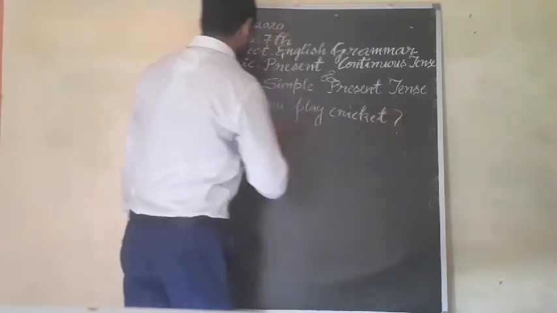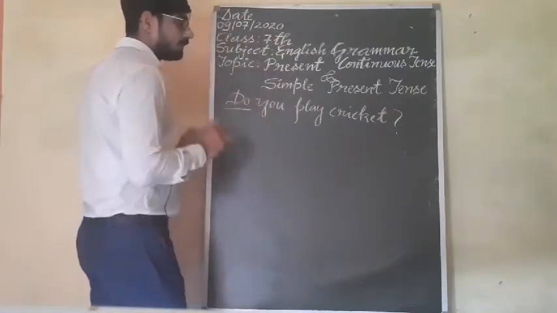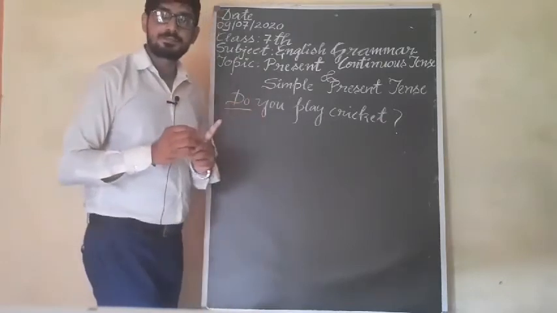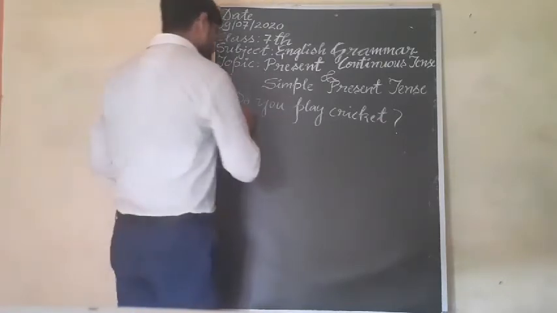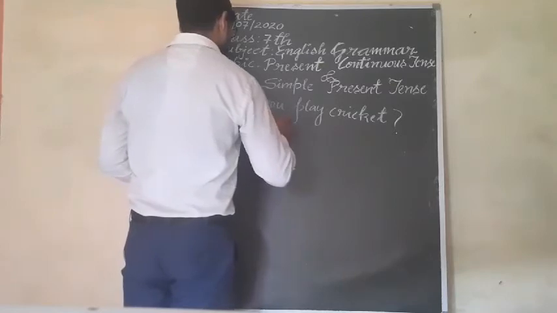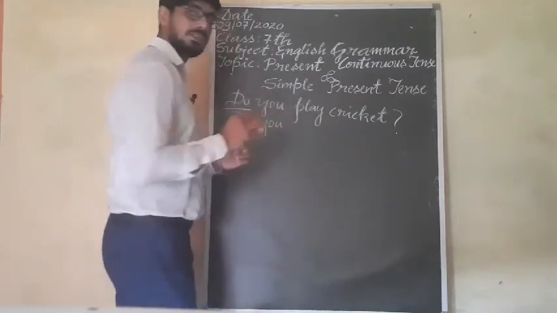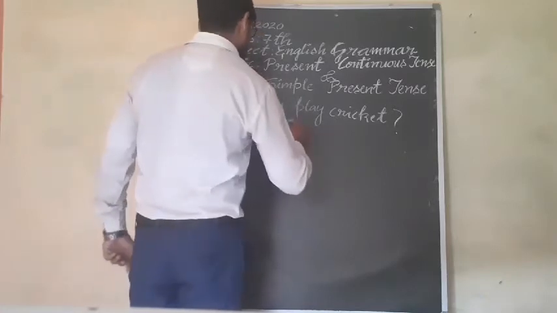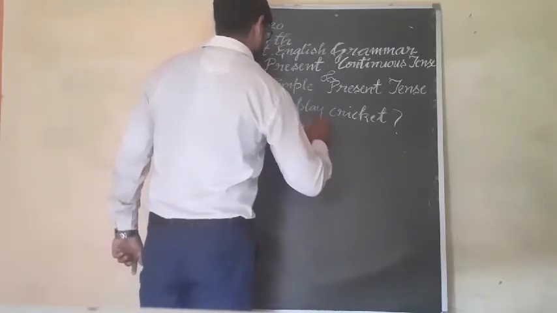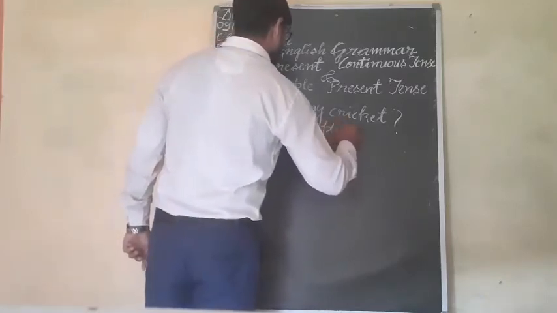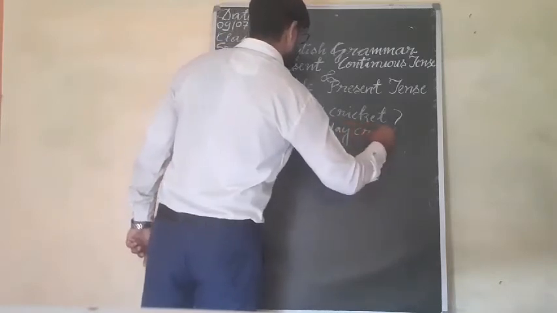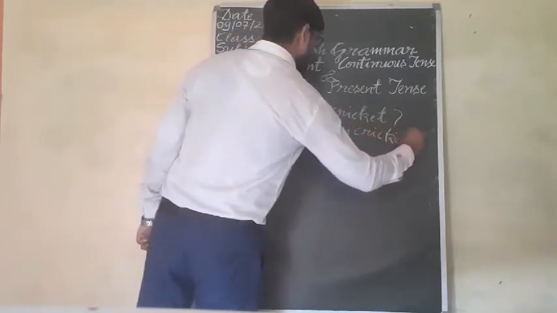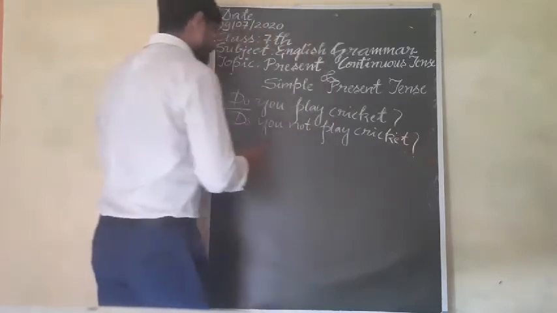Here, this is known as the yes/no type. The second interrogative question is in the negative: Do you not play cricket? So here you are getting two sentences.